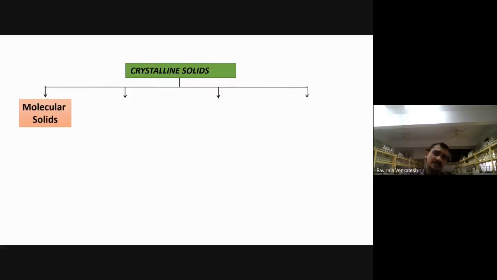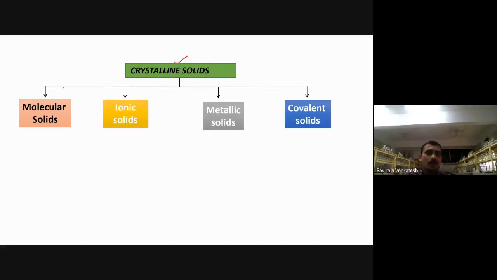Now again, if we classify the solids, crystalline solids have four types: molecular solids, ionic solids, metallic solids, and covalent solids. From this you may get examples, and their properties are important here. First, we see the molecular solid.